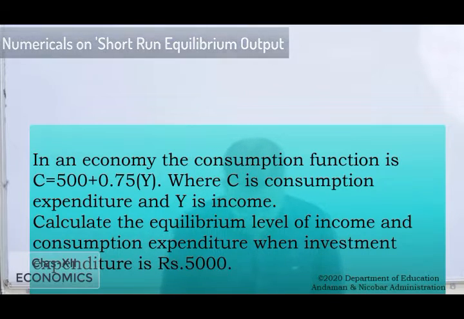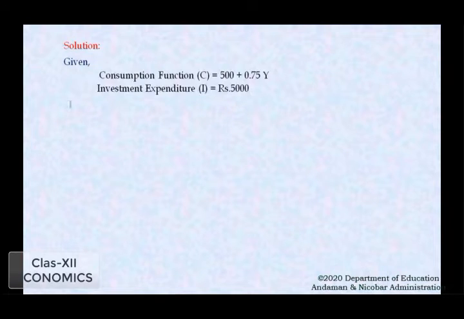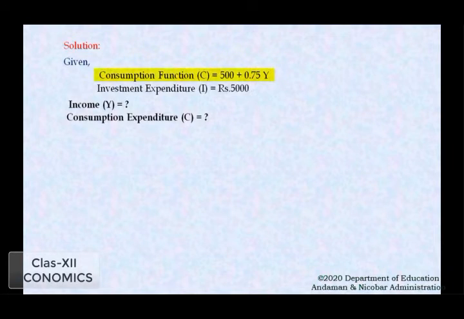In an economy, the consumption function is C is equal to 500 plus 0.75 Y, where C is consumption expenditure and Y is income. Calculate the equilibrium level of income and consumption expenditure when investment expenditure is rupees 5,000. So we will start doing this sum. First we have to write the given values. The C function is equal to 500 plus 0.75 into Y, and investment expenditure, that is the value of I, is equal to 5,000.